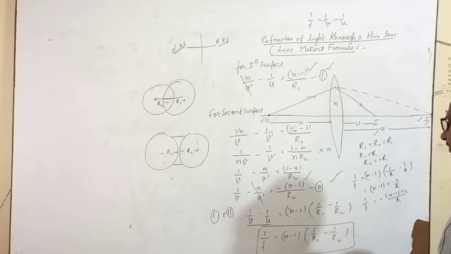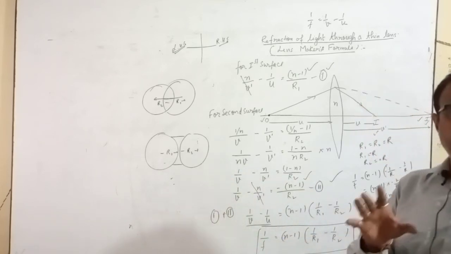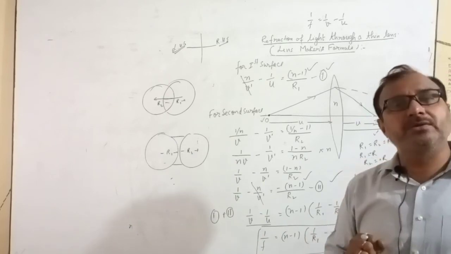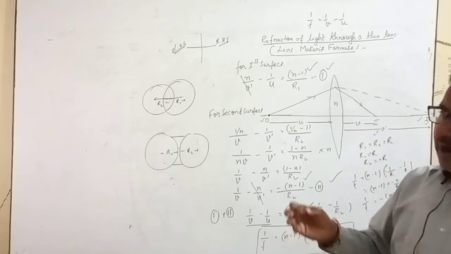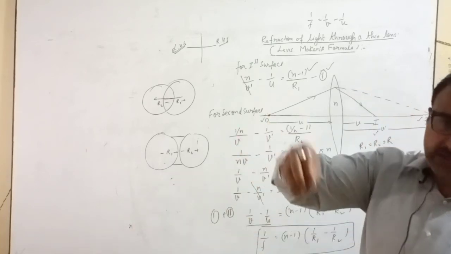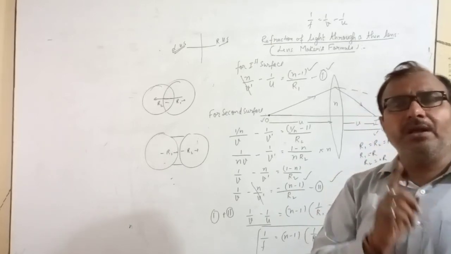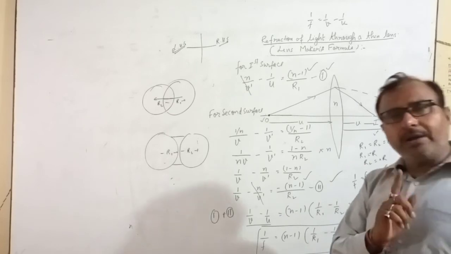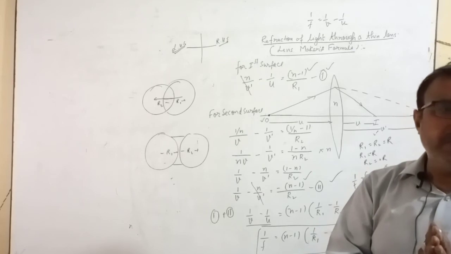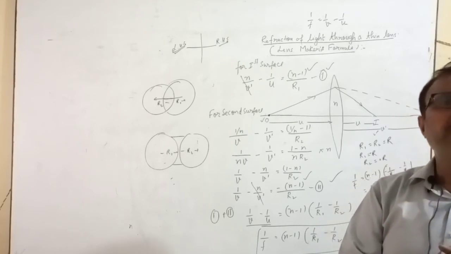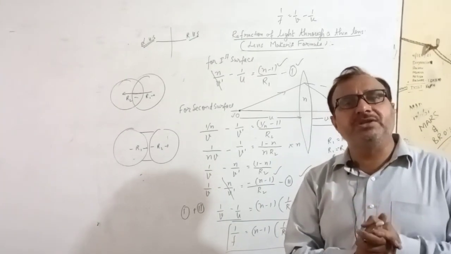A few more important things are there: focal length is always inversely proportional to the refractive index. One more important question for the board exam. Sometimes we take a lens and put it inside a liquid. There are three conditions, and you should remember them by heart. Number one, if the liquid has a refractive index less than glass, in that condition the nature of the lens will not change.